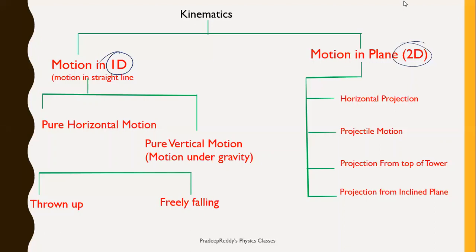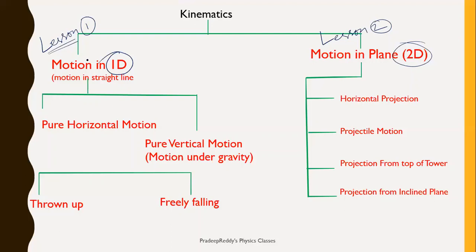So, motion in one dimension and motion in two dimensions. This is lesson 1, in which we will be learning about motion in one dimension, and this is lesson 2. These two lessons we will be dealing with in kinematics. First, we will start with motion in one dimension.